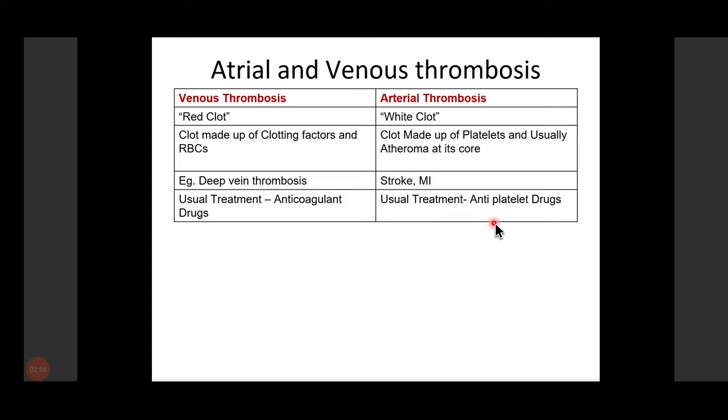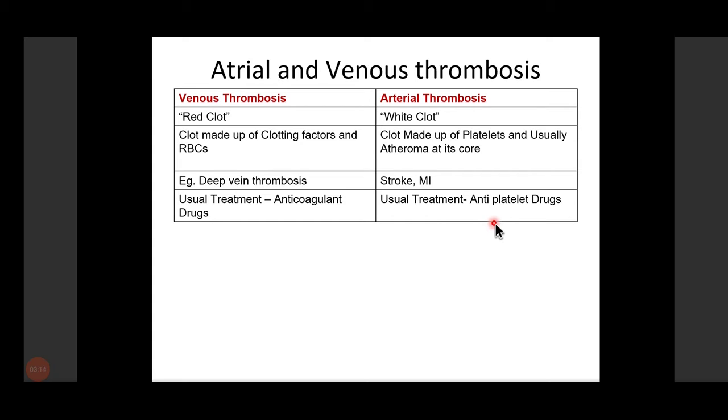Since it is made up of clotting factors, we use anticoagulant drugs in the treatment of venous thrombosis. So whenever the disease develops due to venous thrombosis, like in the case of DVT, the treatment of choice is the anticoagulant drug.